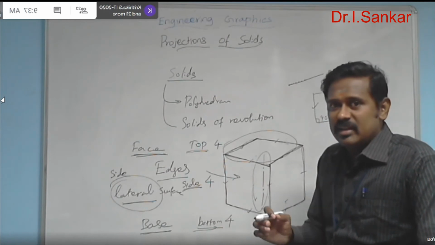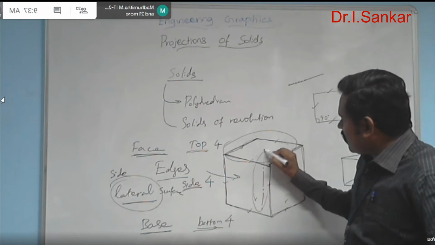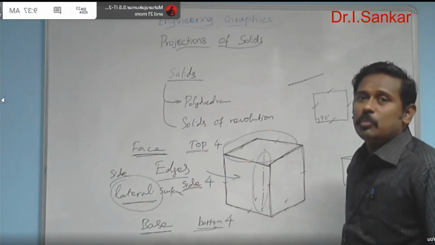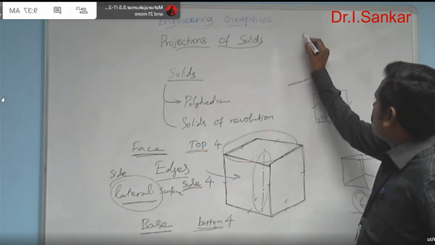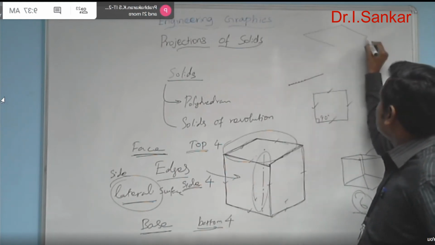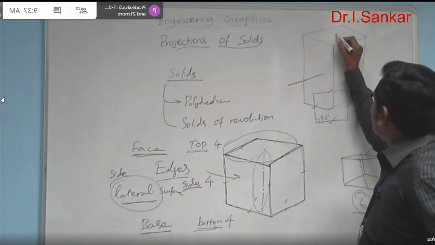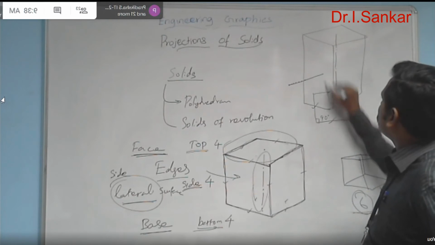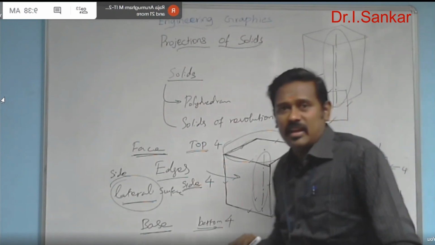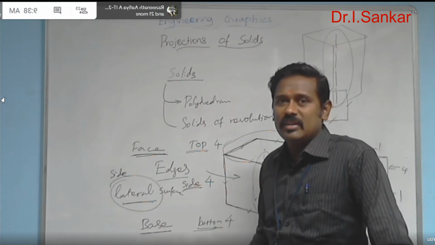It is considered as a line connecting the center of the face and the center of the base in a solid. Simply saying, a line which is connecting the center of base and the center of face is nothing but the axis line of the solid. In some books it may be termed as the central line of the solid.